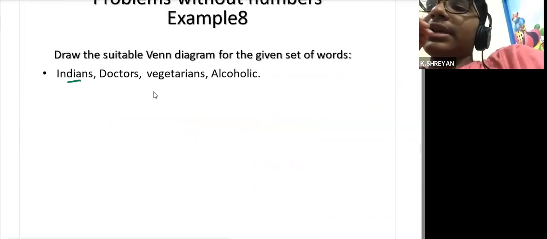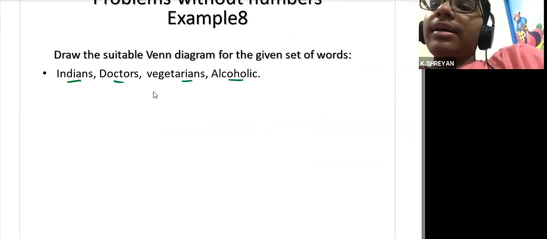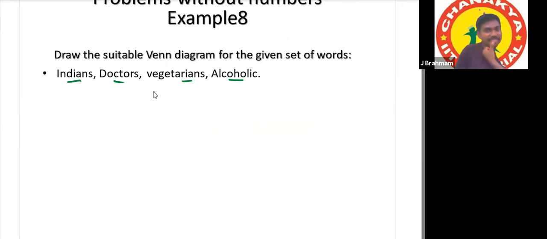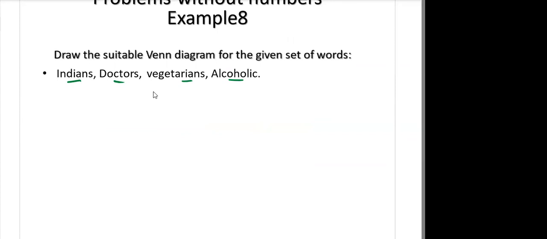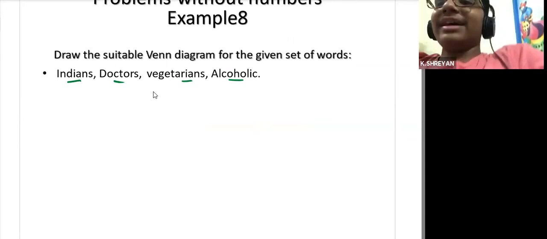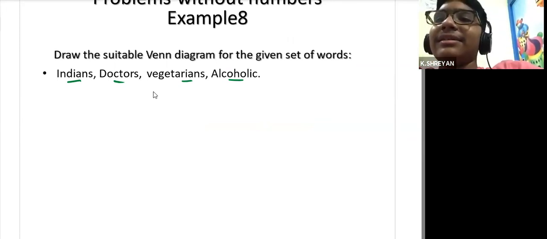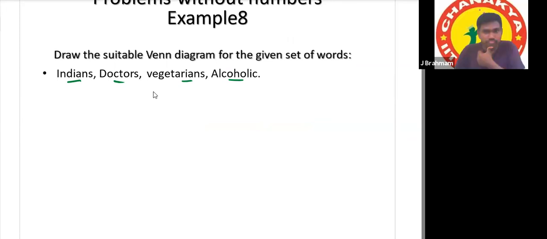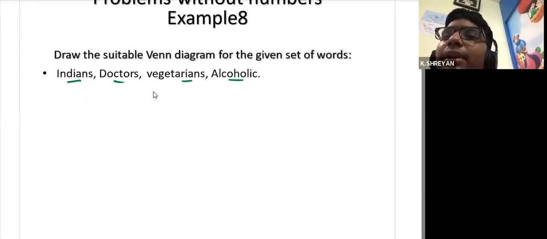Indians, doctors, vegetarians, and alcoholics. Sir, all three of them belong to Indians. Sir, doctors and vegetarians have a connection, and alcoholic is only connected with Indian. Why? Doctors and vegetarians are connected to Indians, sir. Alcoholic is only in India.